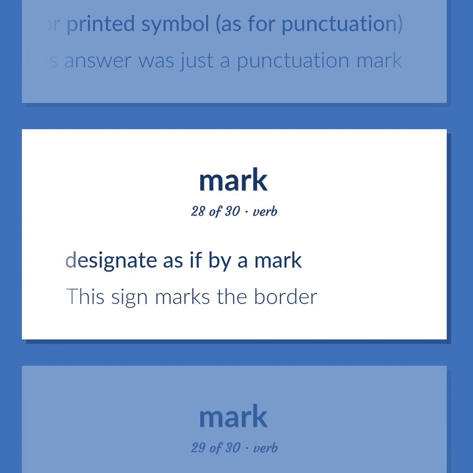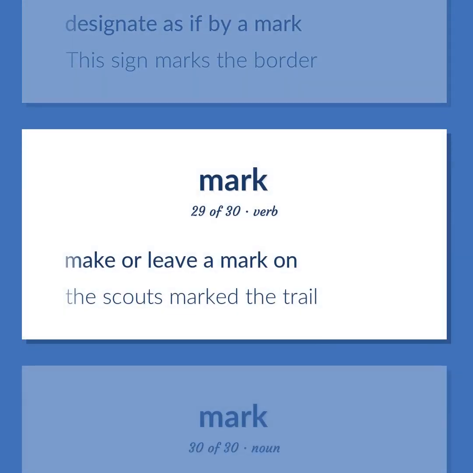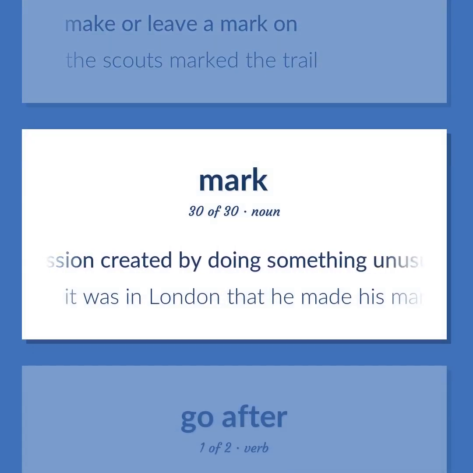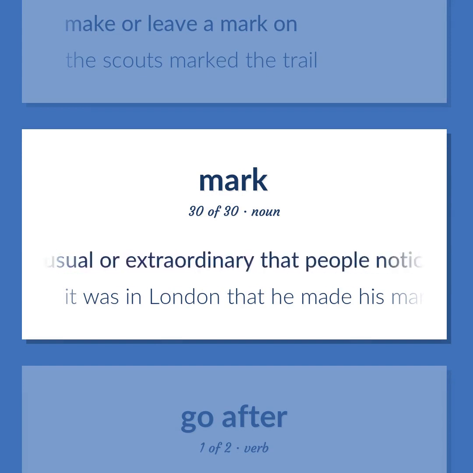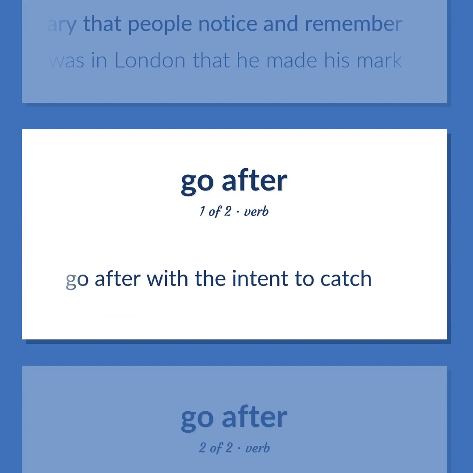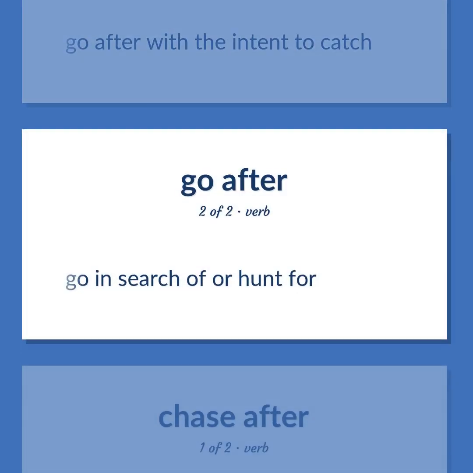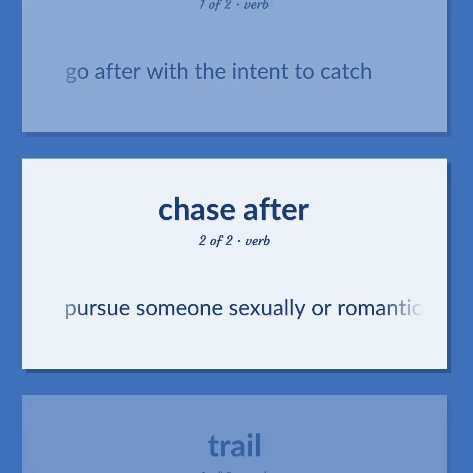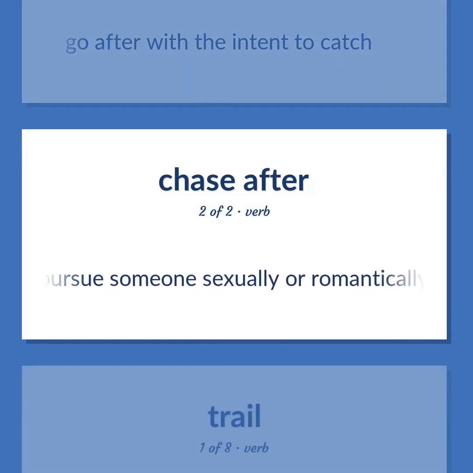Designate as if by a mark. This sign marks the border. Make or leave a mark on. The scouts marked the trail. The impression created by doing something unusual or extraordinary that people notice and remember. It was in London that he made his mark. Go after with the intent to catch. Go in search of or hunt for. Pursue someone sexually or romantically.